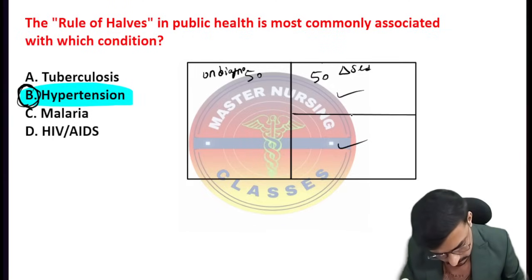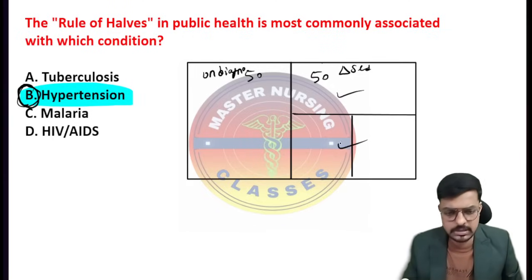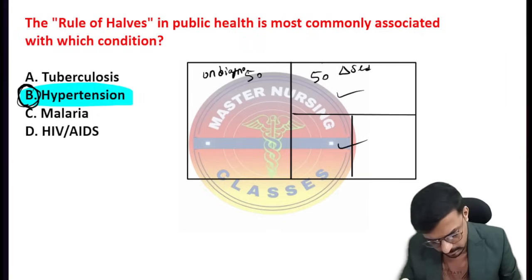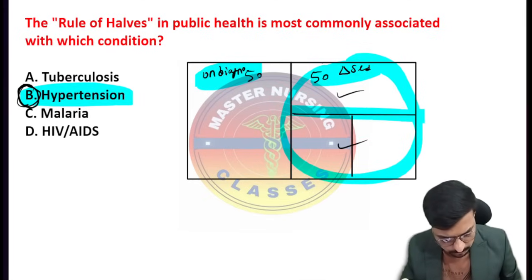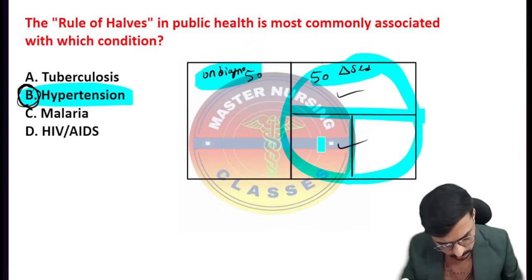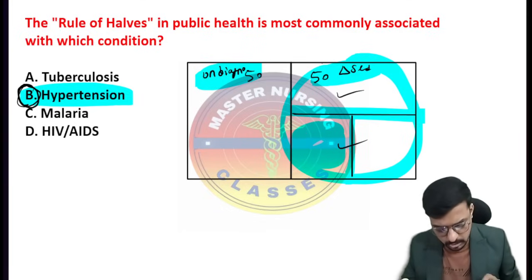In those taking treatment, only 50% will take proper treatment. So this is the total population: undiagnosed is 50% and diagnosed is 50%. In the diagnosed 50%, only 50% take the treatment, and of those only 50% take proper treatment and control the blood pressure. So this is what we call the rule of halves.